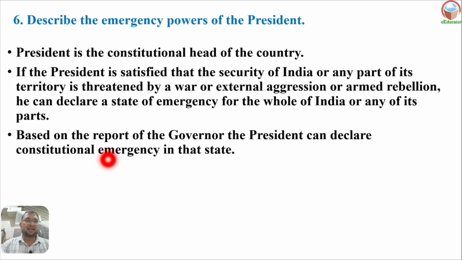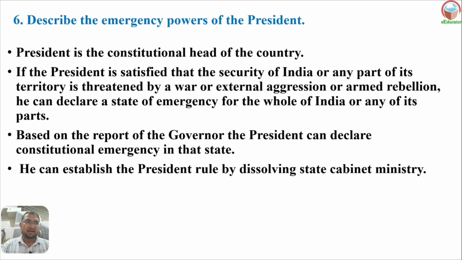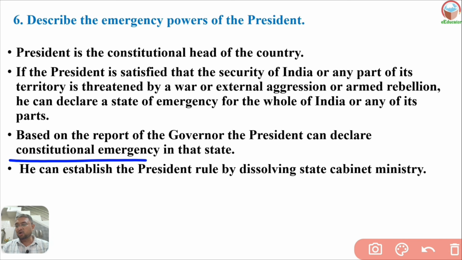Based on the report of a governor, the president can declare a constitutional emergency. A constitutional emergency can be declared when the government is not able to function as per the constitution. When it is declared, he can establish presidential rule, dissolving the cabinet of ministers.